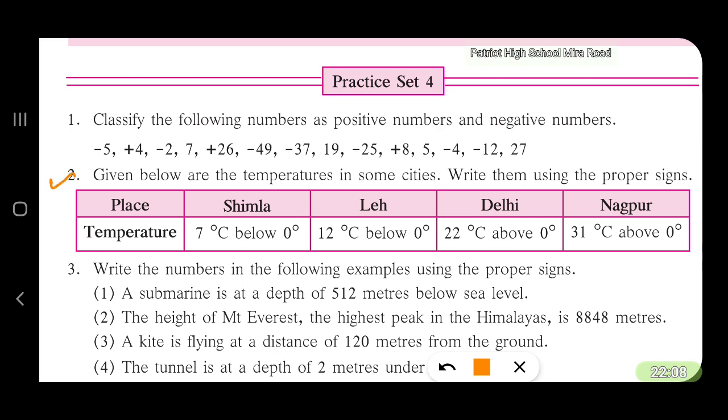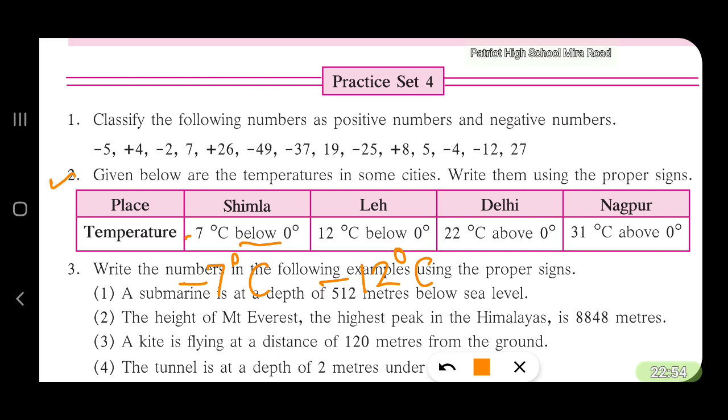Second question. Given below are the temperatures in some cities. Write them with the proper signs. Wherever temperatures are below 0 degrees, you have to make use of a minus sign over there. So the minus sign is used, it will precede 7. So it will be minus 7 degrees Celsius. You need not write below 0 again. So it is minus 7 degrees Celsius. 12 degrees below 0 degrees is minus 12 degrees Celsius.